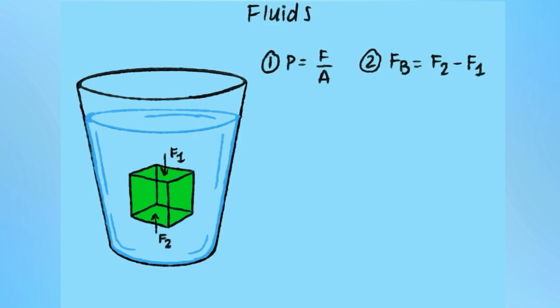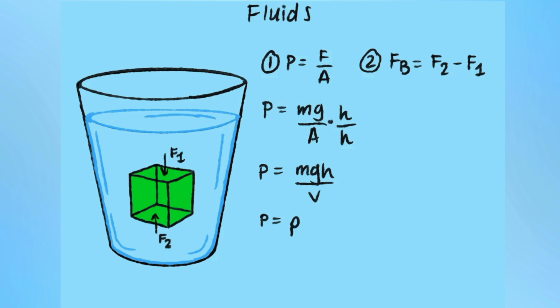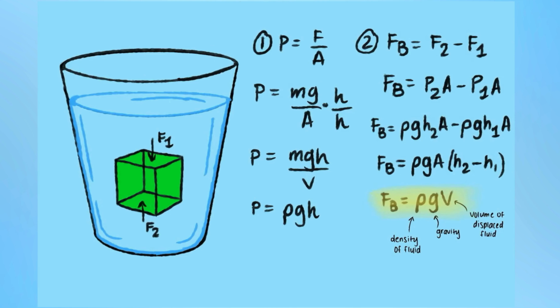Going back to our 2 equations, we can prove this relationship mathematically. Since F in our case is the weight of the fluid, we can rewrite pressure as mg over A. Multiplying h on both the top and bottom of this equation, we get pressure equals mgh over volume. Since mass over volume equals density, we get density times g times h as our pressure.